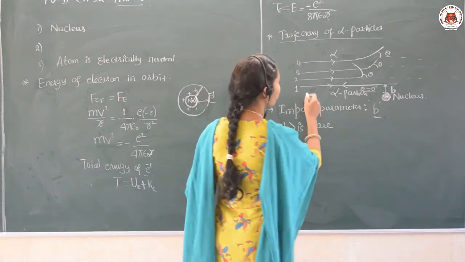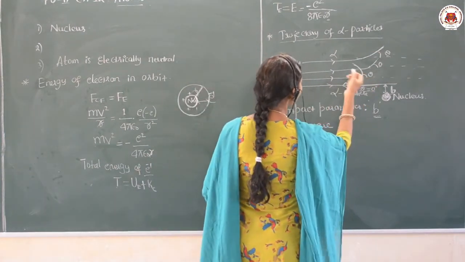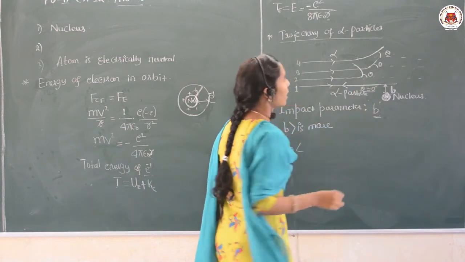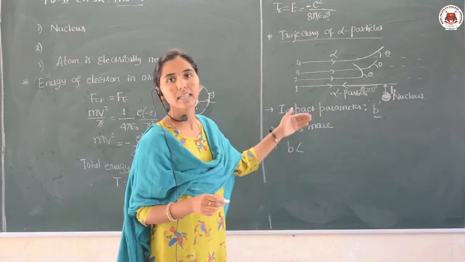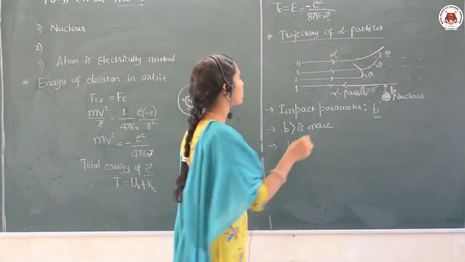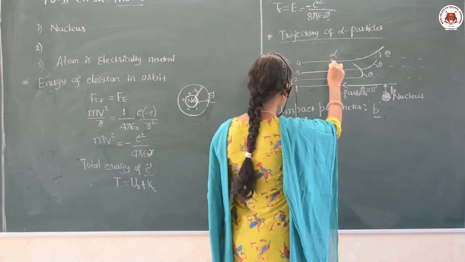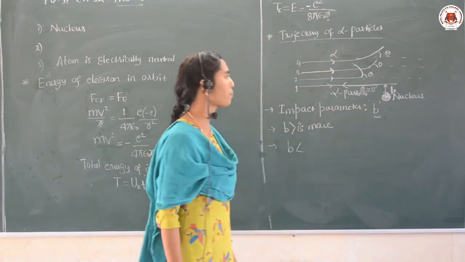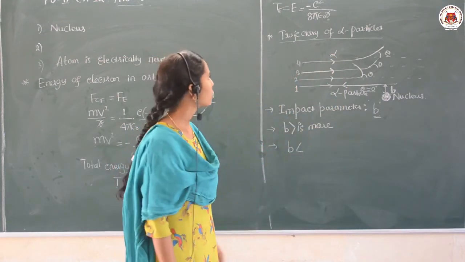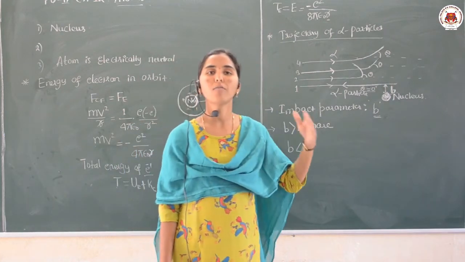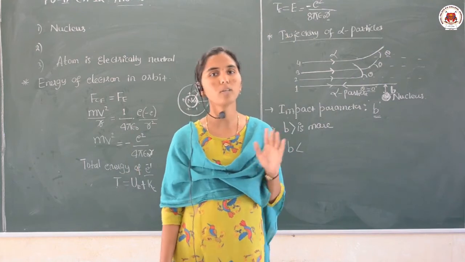And in this case, the impact parameter is decreased, therefore the angle is increasing. So this is how the scattering angle is related to the impact parameter. These are the concepts of the alpha particle scattering by Rutherford.